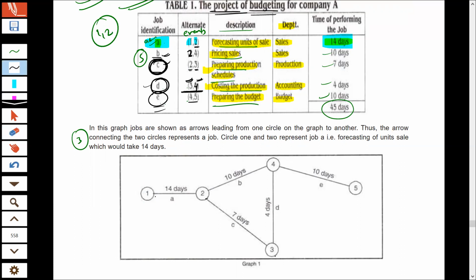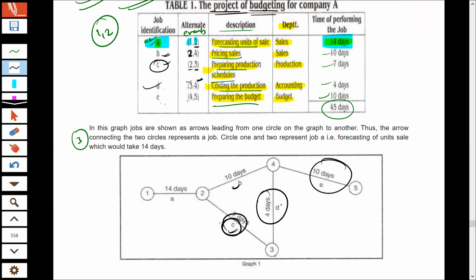This shows that after completion of activity A, activity B and C can start together. Activity A will complete at event 2 and B and C can start together. And after completion of activity C, activity D will start. And after completion of activity D, activity E will start. So that is the way in which you had drawn your PERT chart. So this is nothing but your PERT chart.